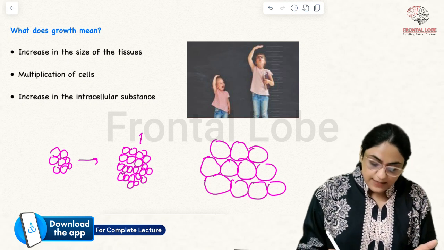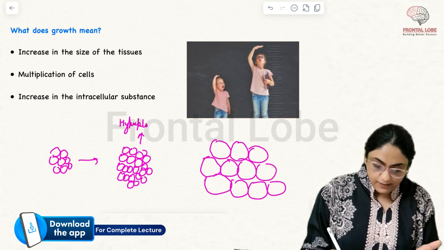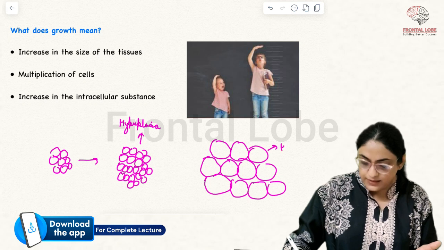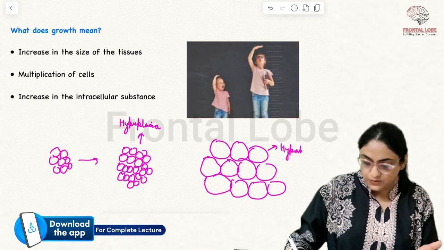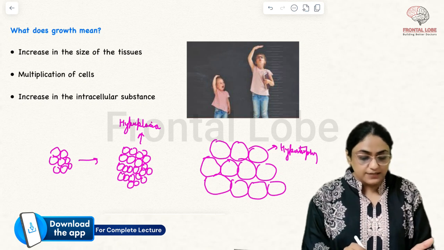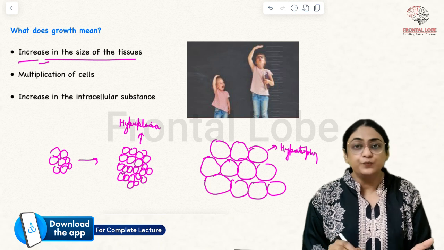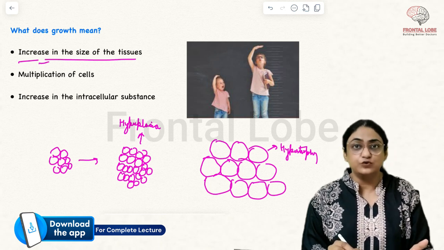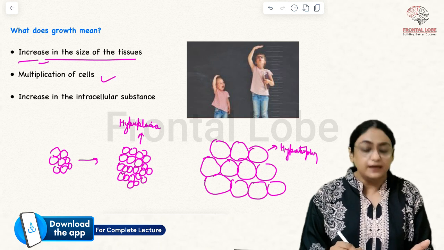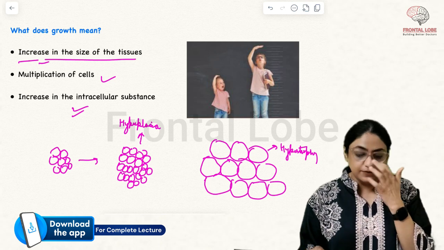The multiplication of cells is known as hyperplasia, and the increase in cell size is known as hypertrophy. So growth means nothing but increase in the size of tissue, by multiplication of cells and by increase in intracellular substances. I hope this is understood.